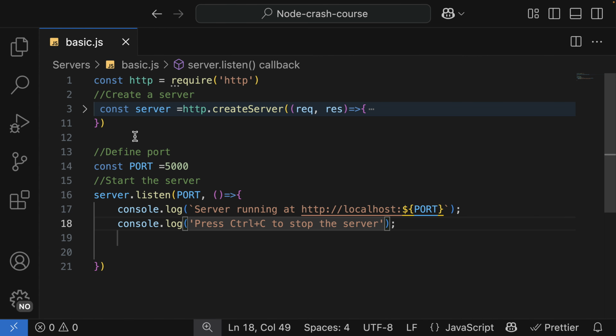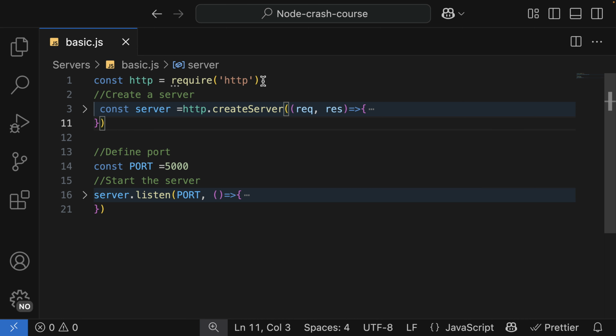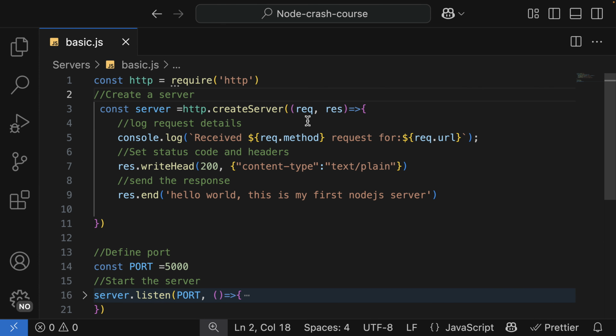Alright, so let's try to reiterate what is going on here. First step is that we imported the HTTP module that's going to help us to create our server. On the HTTP, we have a method called createServer, which is a function call. We pass in only one argument, which is the callback function, and then in the callback function, we have access to the request and then the response.